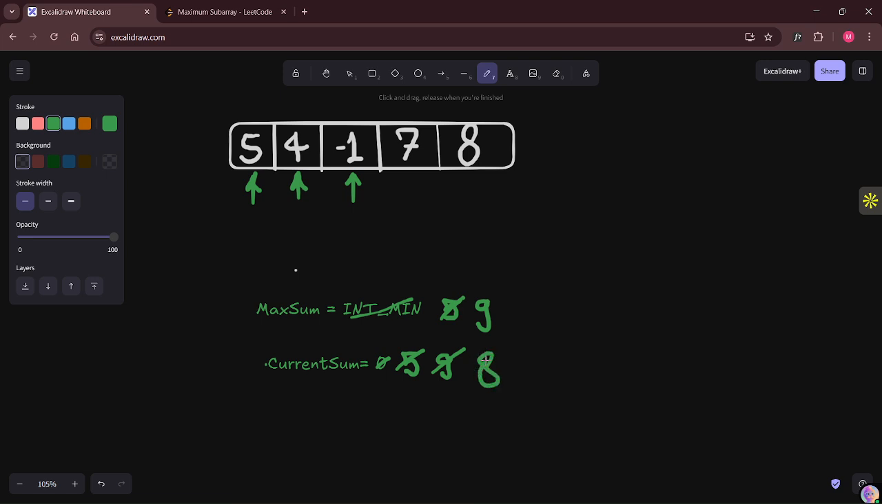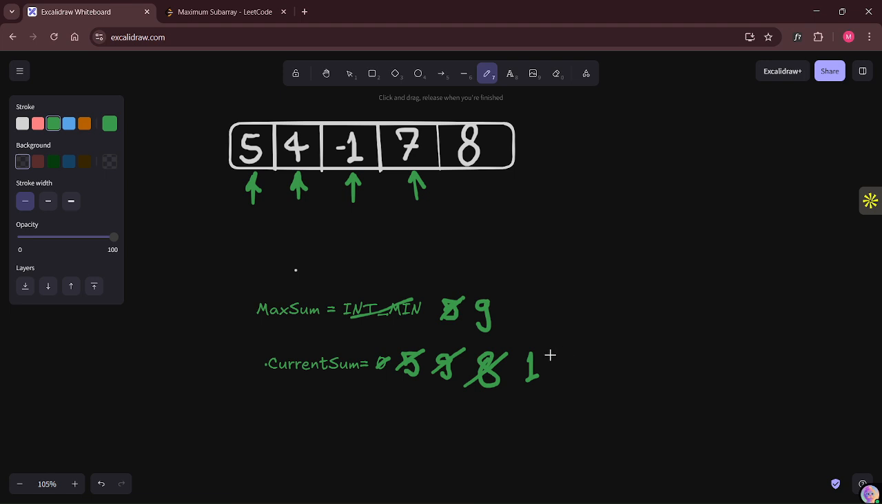Okay. Now again, we are going to check: is the existing maximum sum less than the current sum? No, it's already greater than it, so no need to update the maximum sum. Now we'll move on to the next index, that is the number 7. So again we are going to add it on to the current sum. It's going to be 7 plus 8, that's 15.